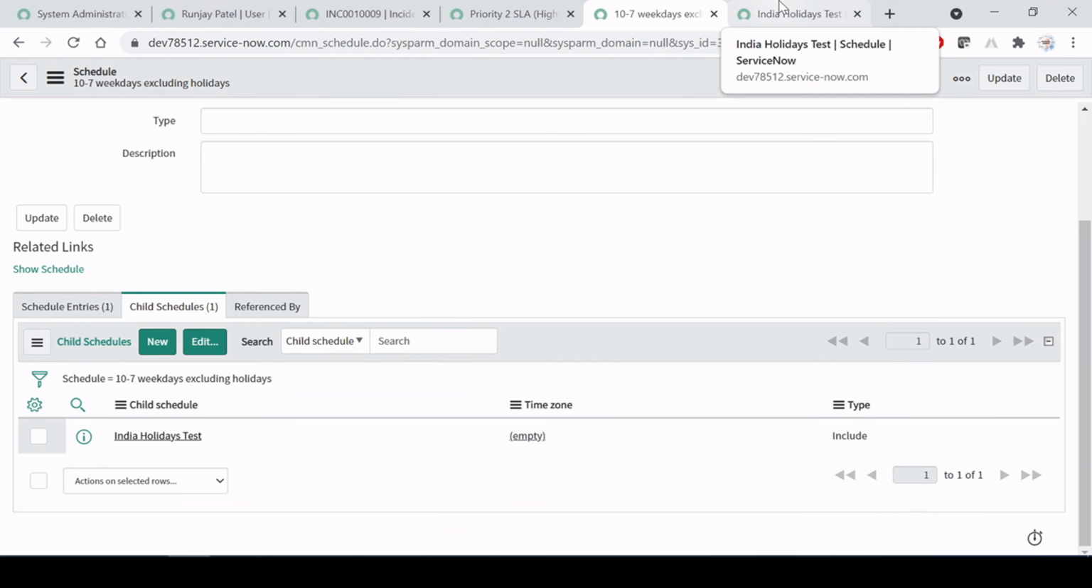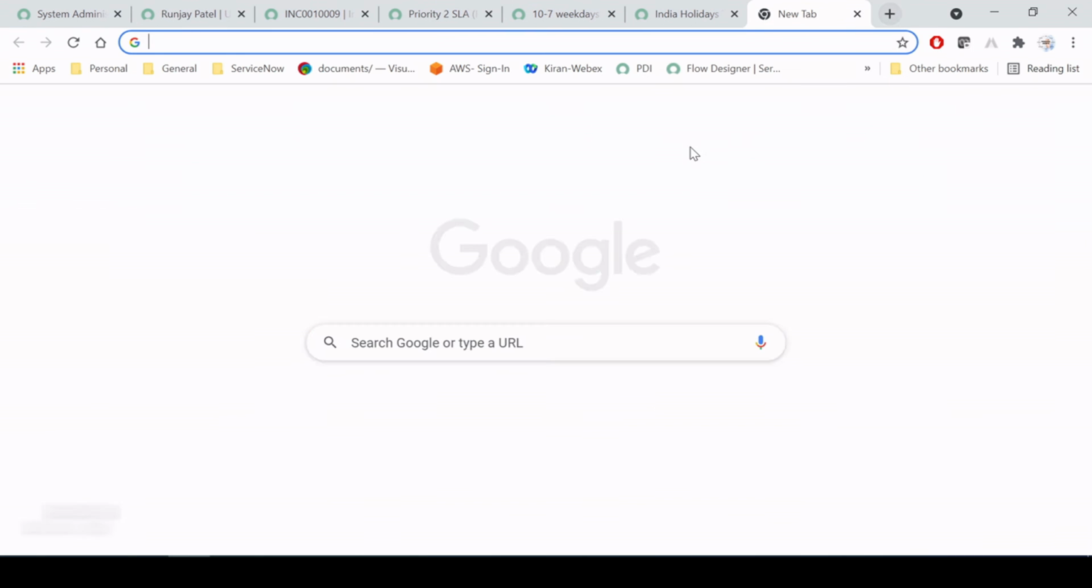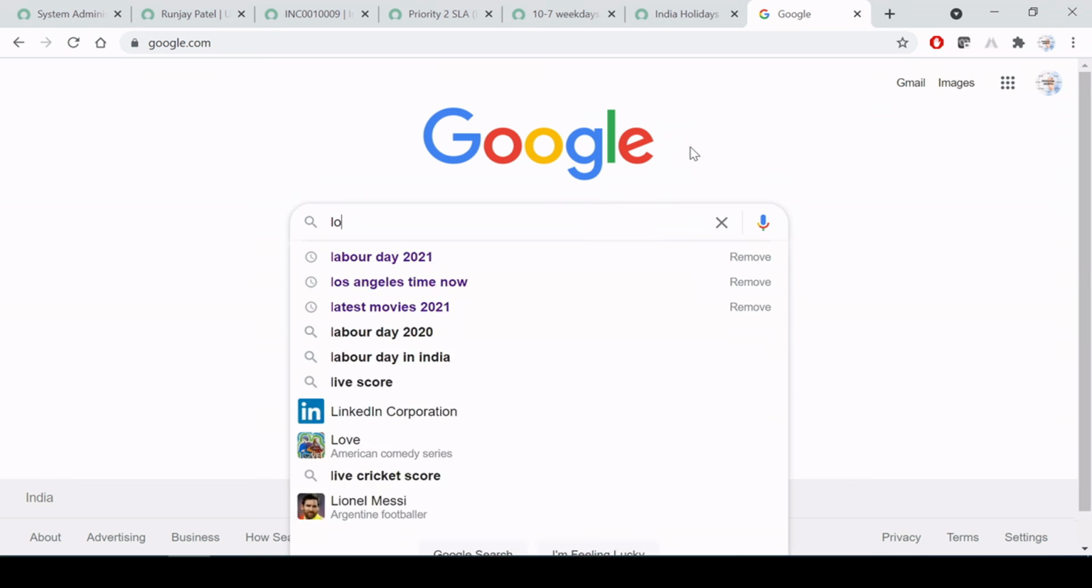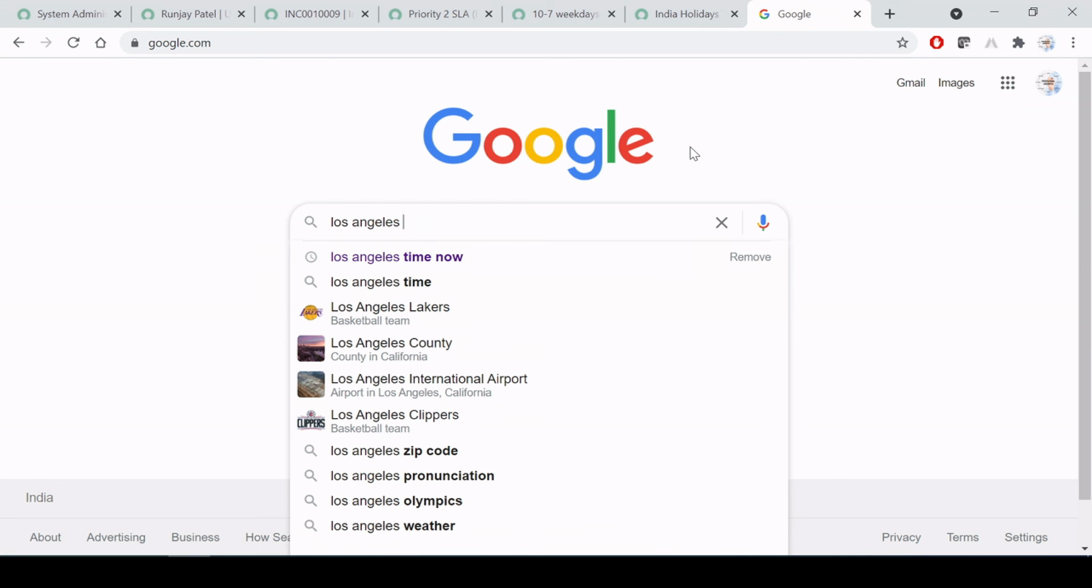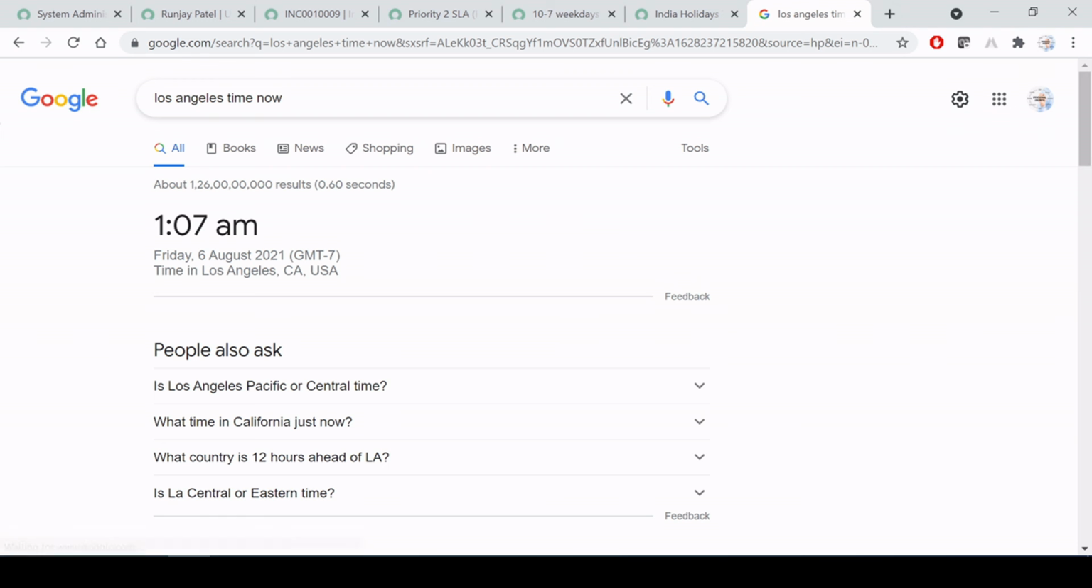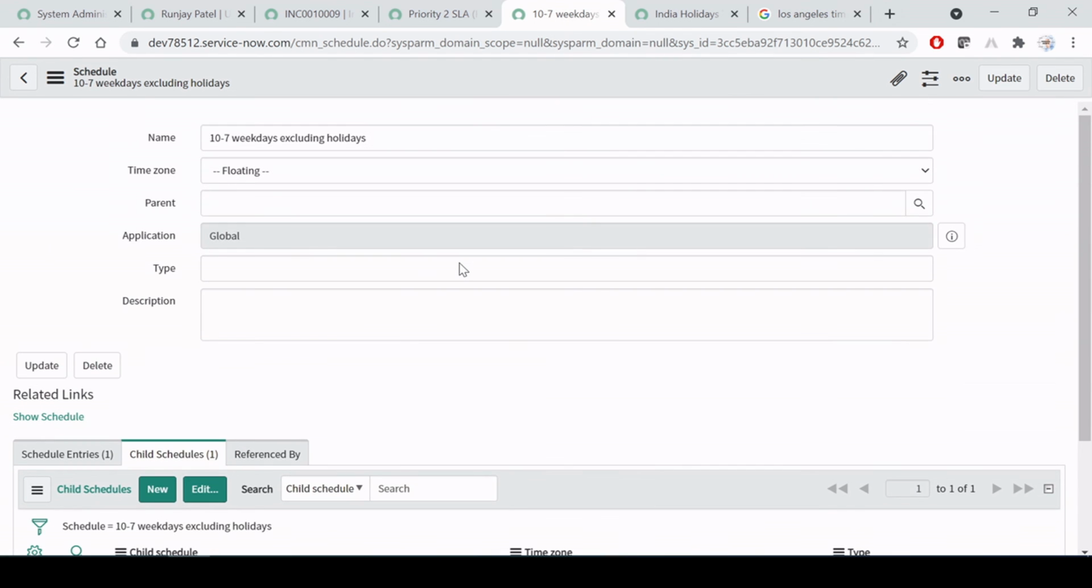Let me show you what the time is for Los Angeles. Time now. Right now it is 1 a.m. So this is out of our office hours which we have created in the schedule, right? The timing which we have given, 10 to 7, is out of our office hours. So this schedule will not work basically.